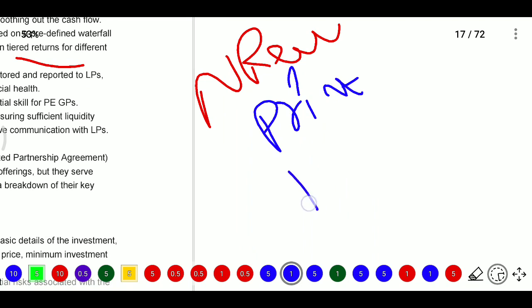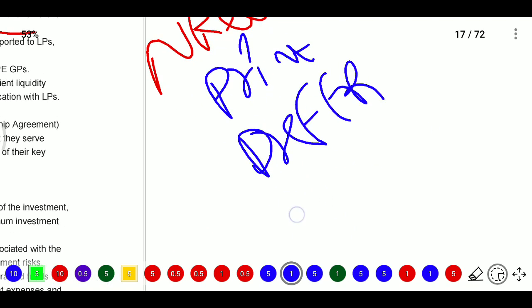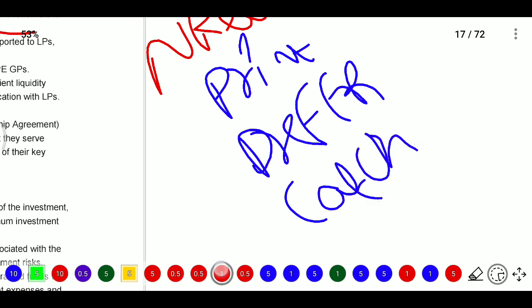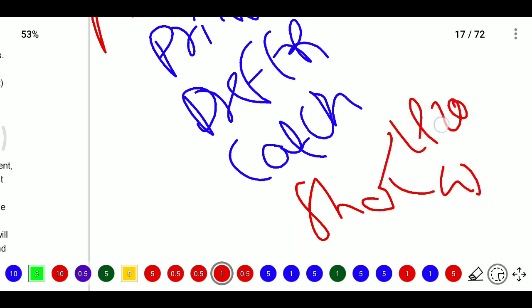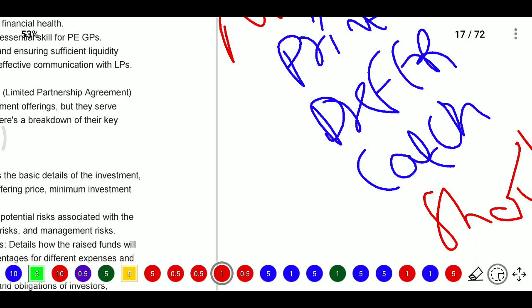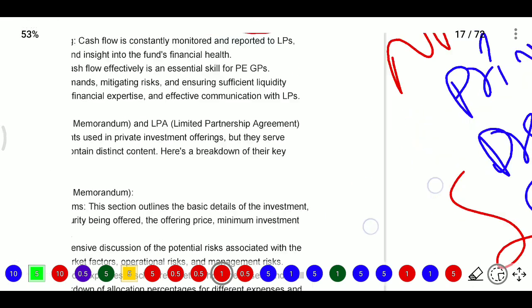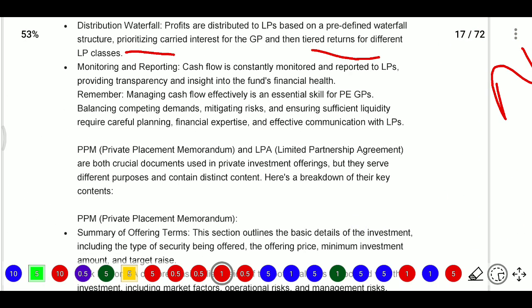After that we go with the preferred return. After the preferred return, catch-up will be there. After the catch-up, they will share the profit between LP and GP, maybe in the ratio of 80:20. So the preferred return and catch-up go to the general partner, and priority will be given to that first.